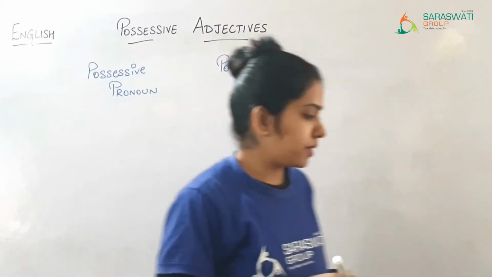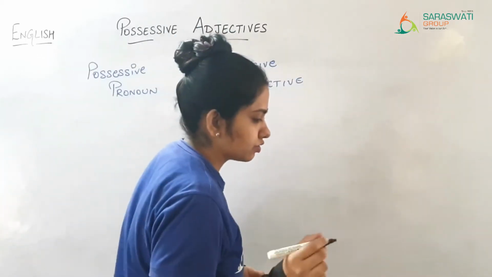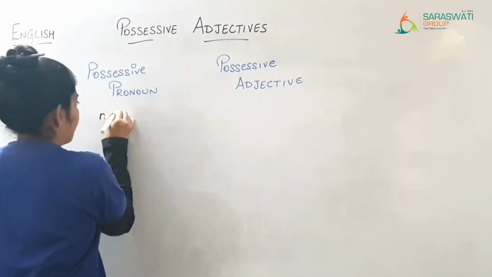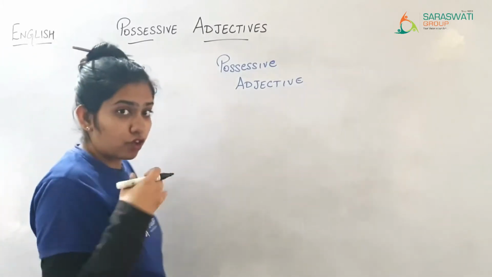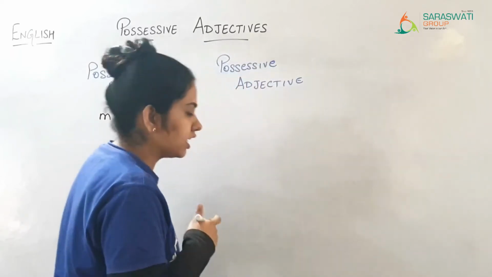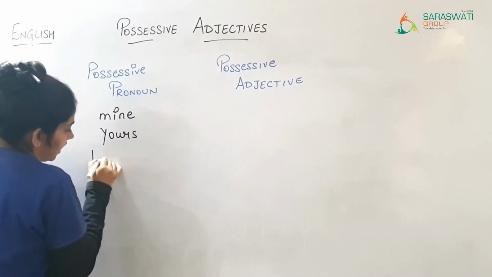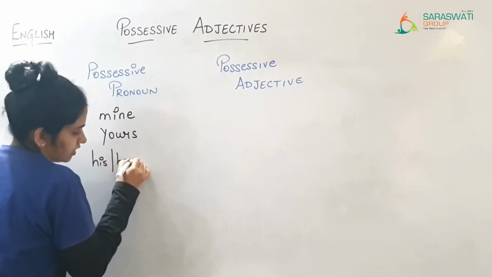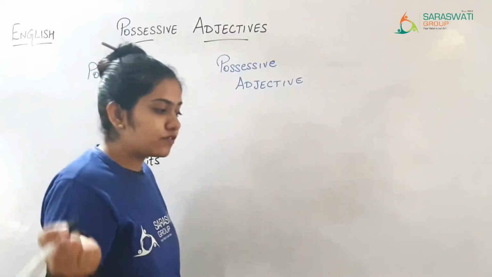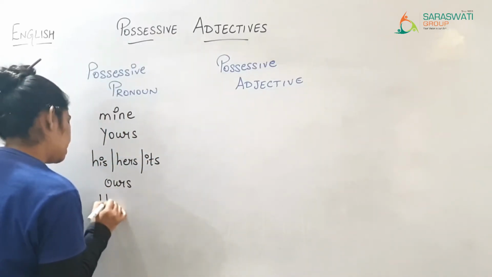So now, in possessive pronoun, the words which will come are mine, for you are indicating for yourself, first person singular, then mine, yours, his, hers and its. Then afterwards ours and theirs.